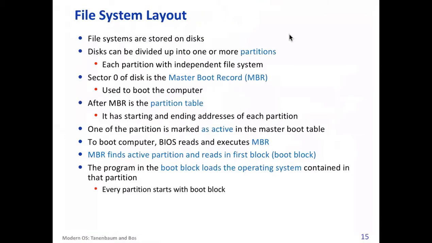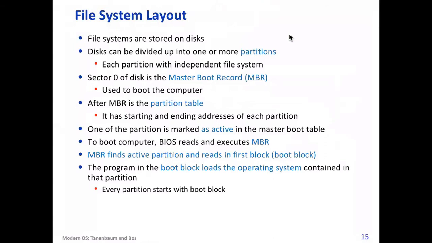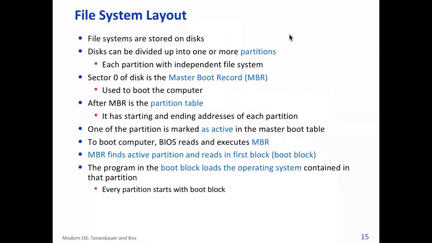One of the partitions is marked as active in the master boot record. So the master boot record will have information of which of the OS you want to boot up to. The MBR finds the active partition and reads the first block from it. It reads the first sector, which contains a part of the OS, and then this boot block in the partition boots the entire OS. Any question up to this point?